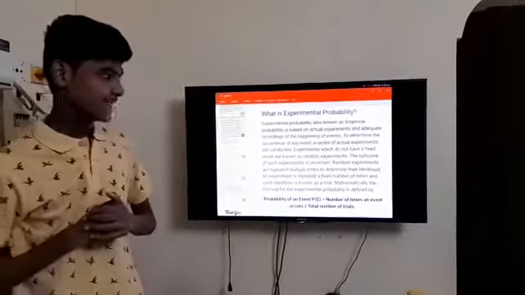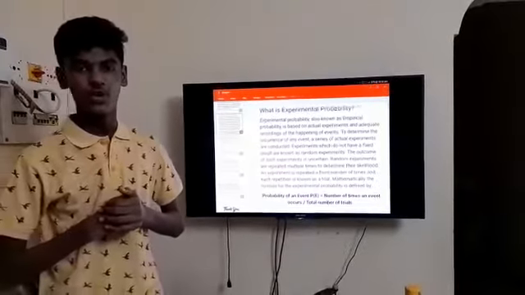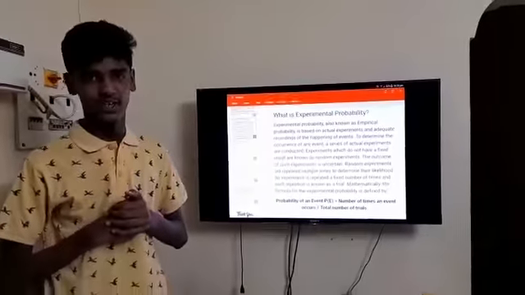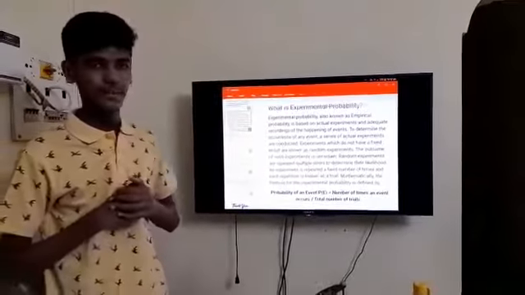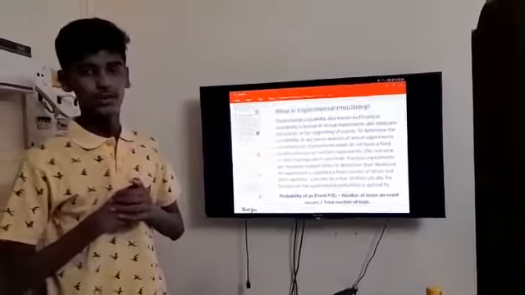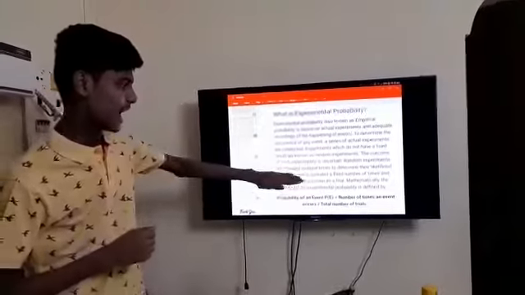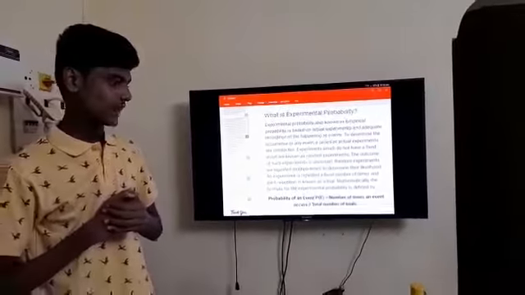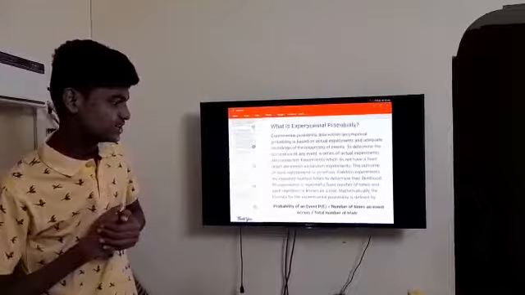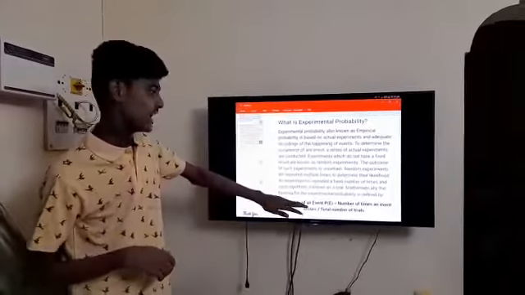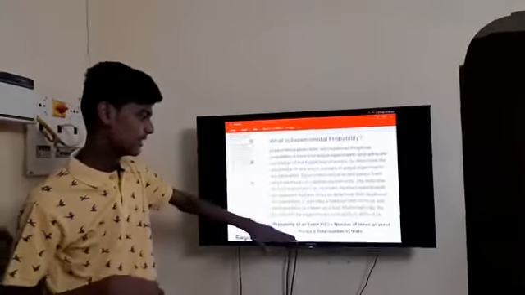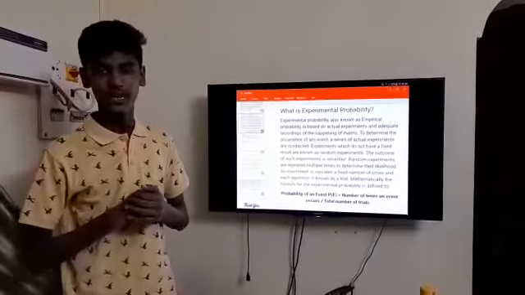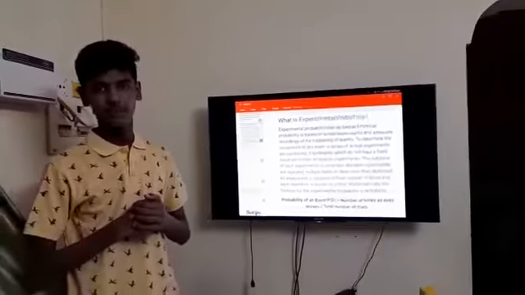Next, the experiments do not have a fixed number of events and are known as random events. The outcome of these random events is not certain. So the random events are repeated multiple times to determine the likelihood. Next, the experiment is performed a fixed number of times, and each repetition is known as a trial. The formula for experimental probability is: probability of the event, P(E), is equal to the number of times an event occurs divided by the number of trials.